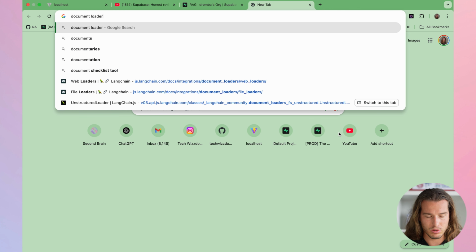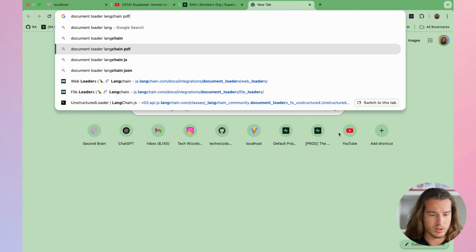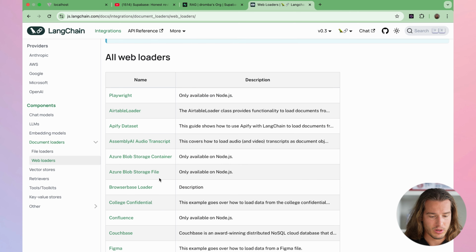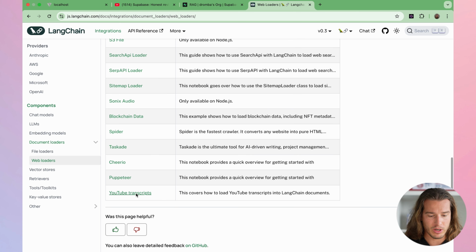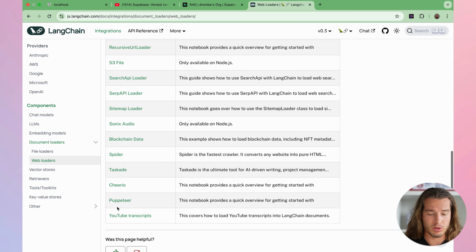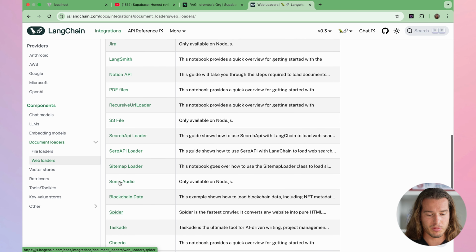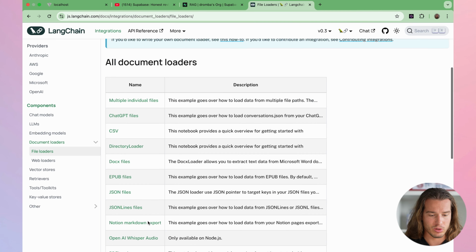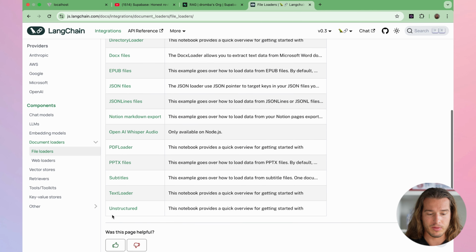So document loaders, LangChain, let's say web loaders, to see how much stuff you have here. What we are using right now is YouTube transcripts loader, but you have Puppeteer, Cheerio, Cascade, Spider, and so on. You have so much stuff here, and you also have so much stuff here.